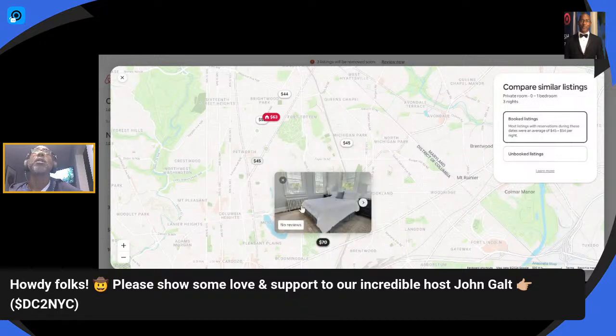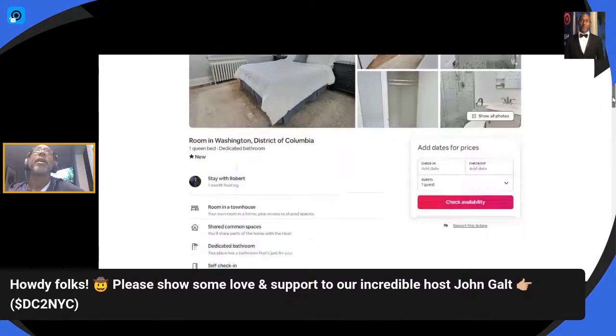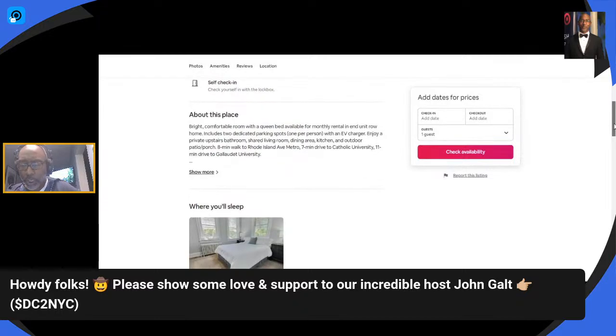And we can also take a look. This is a fairly new listing. And we'll share this tab as well. Let's see if this one has a minimum. Most hosts have a minimum because they don't want to do the cleaning on a regular basis. Understood.